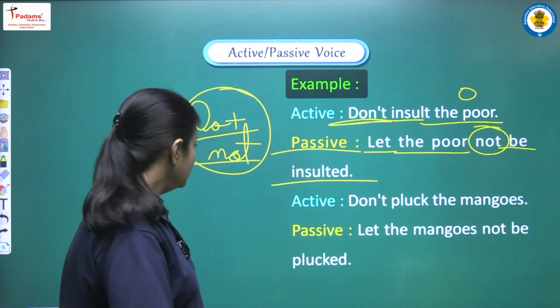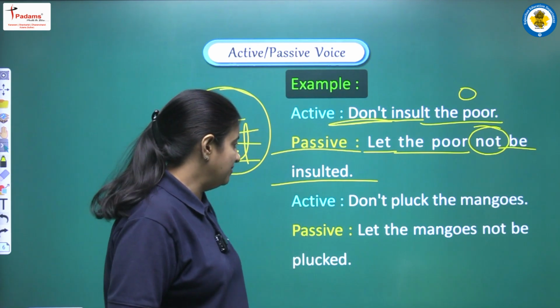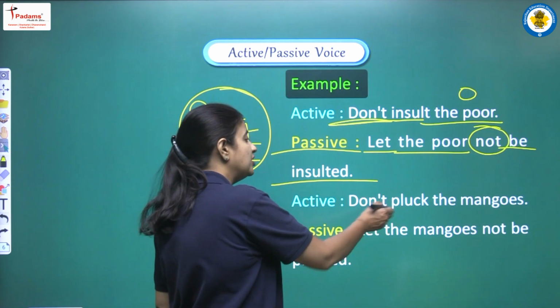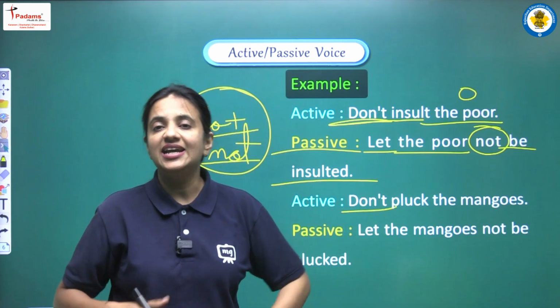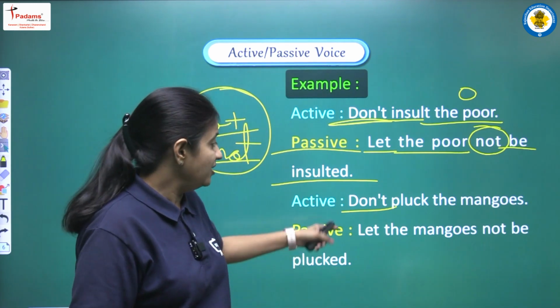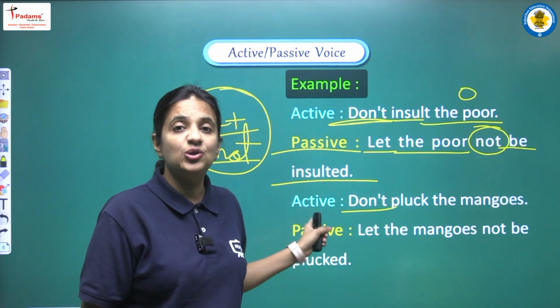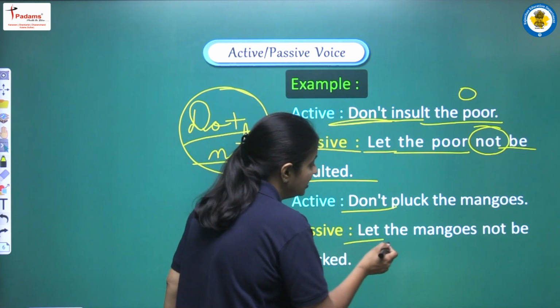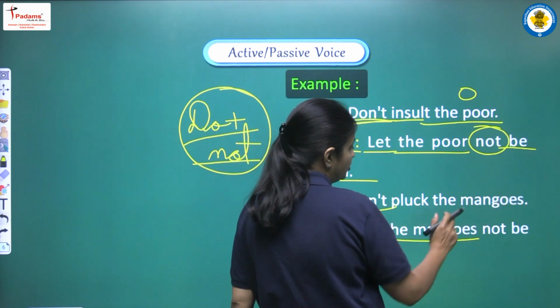Okay. Moving on, one more example we are having here. Don't pluck the mangoes. Again we are having don't in the beginning, so we can say that again we are having a negative imperative sentence, and we have to convert this sentence into passive voice. So yes, we have to follow the structure, that is let, then object. What is the object here?